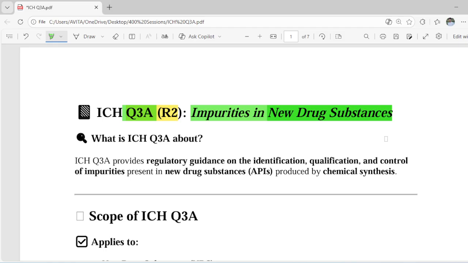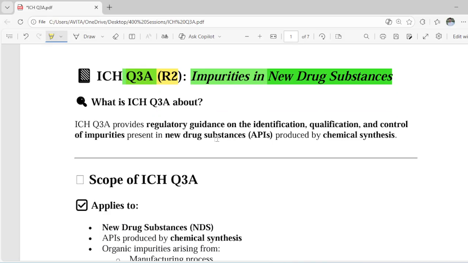new drug substances. So, ICH has divided ICH Q3 into four main subtypes. Q3A, new drug substance impurities. Q3B is regarding the new drug products. Then we have Q3C regarding the residual solvents, and Q3D is regarding the elemental impurities.